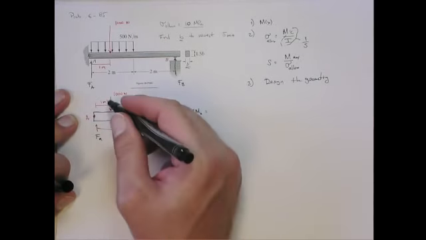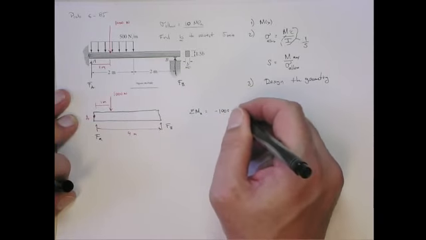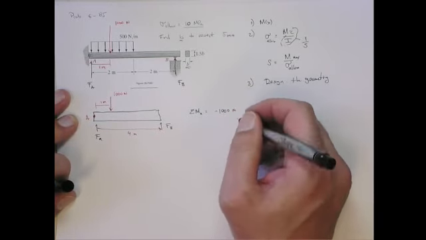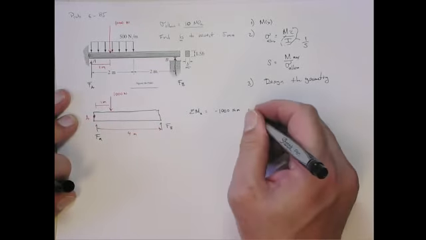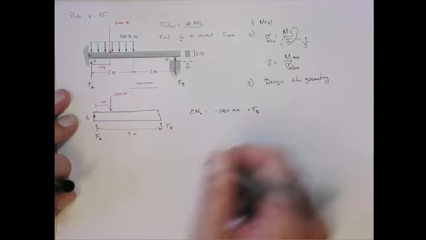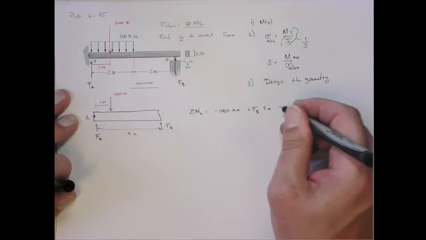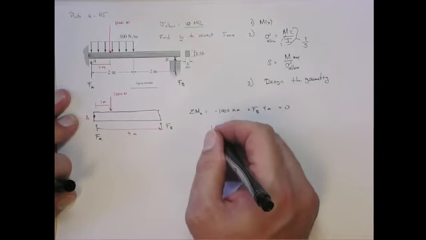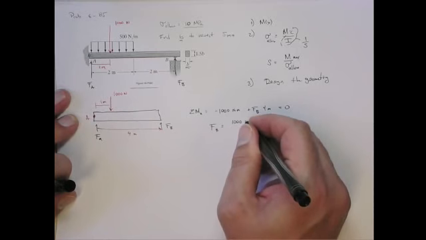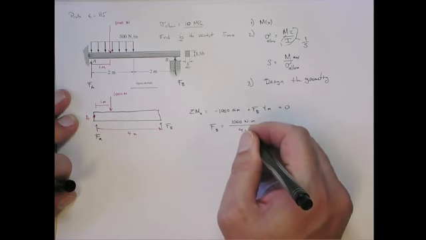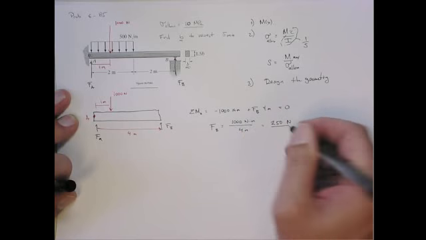So the 1,000 is a negative: 1,000 Newtons times 1 meter, so that's the moment. And then FB is a positive moment, and its moment arm is 4 meters. That has to go to 0, so that tells me that FB is 1,000 Newton meters over 4 meters, which is 250 newtons.